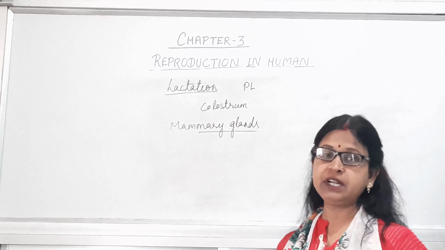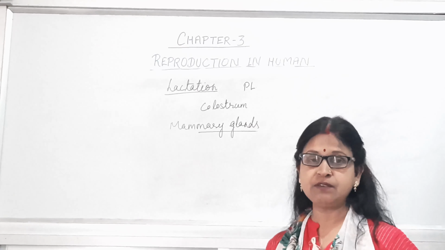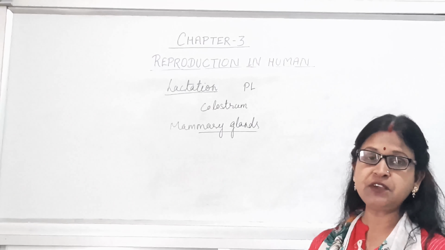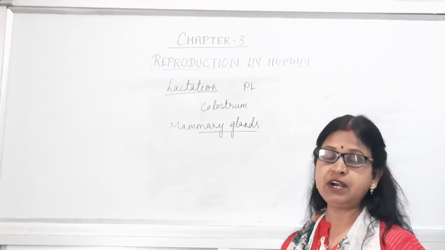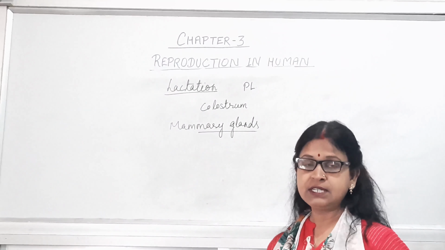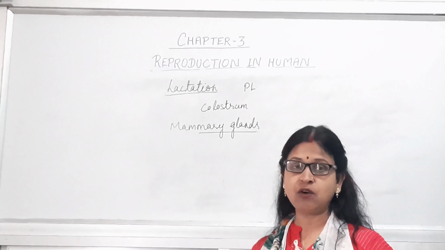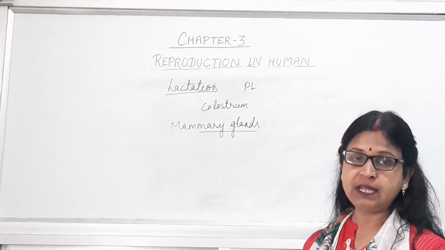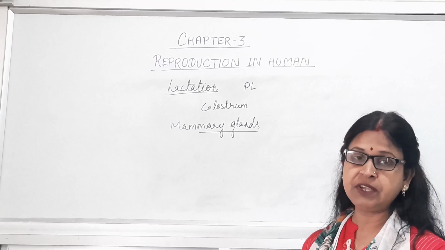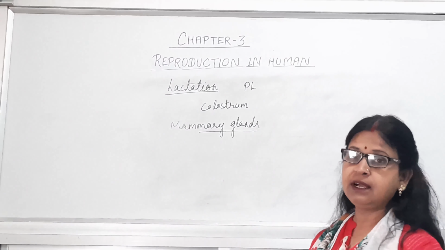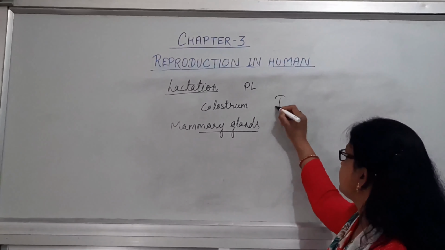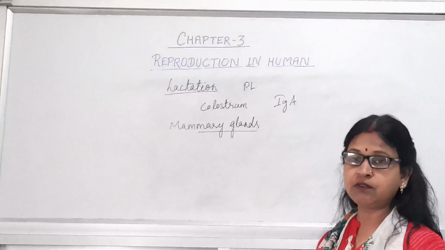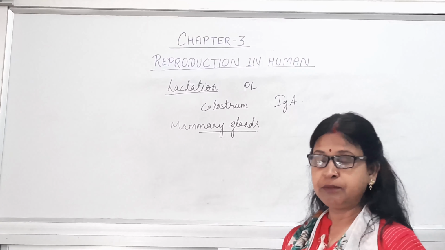which is highly nutritive, and also contains different types of immunoglobulins, that is, antibodies that are necessary to protect the infant from different types of allergy, and attacks of viruses, bacteria, etc. So immunity is provided by the colostrum, as well as nutrition. The main immunoglobulin, the main antibody present, is IgA. So this is necessary for the growth of the child and the maintenance of its health.